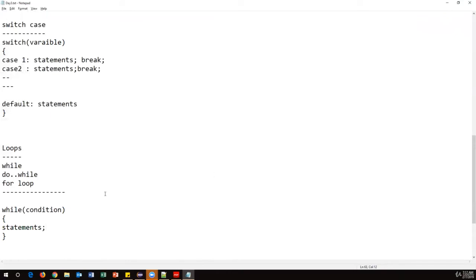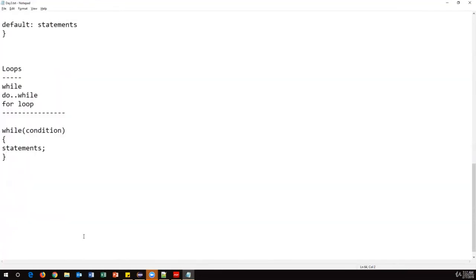Before starting the while condition itself we have to initialize the value, and within the while loop itself we have to increment that value. I'll show you with an example, then you can understand. This is basically the syntax of the while loop: while condition, open brace and closing brace, and here we need to put the statements. Don't put a semicolon after the while condition. Looping conditions don't have any semicolon at the end of the line, and the rest of the statements should end with a semicolon. All right, so this is your while loop.